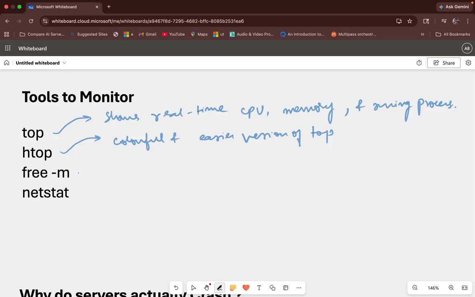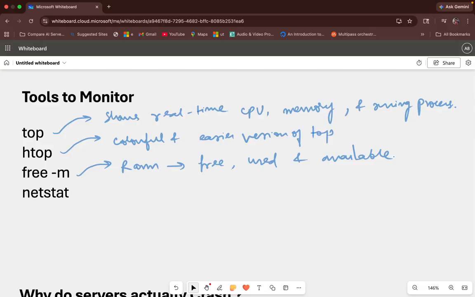Third is free hyphen m. So free hyphen m shows how much RAM is being used, how much is free and how much is available. Because if we don't have a close look at the RAM, then our application would also not be accessible, with an error called OOM, which is out of memory.